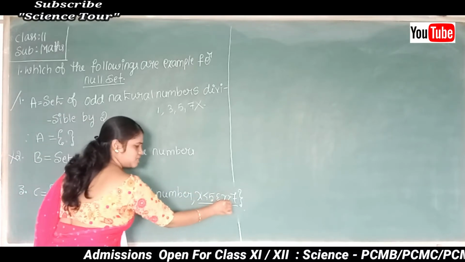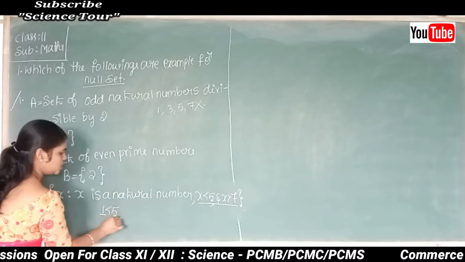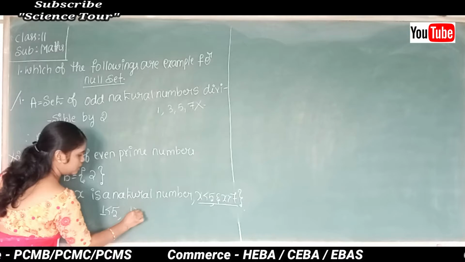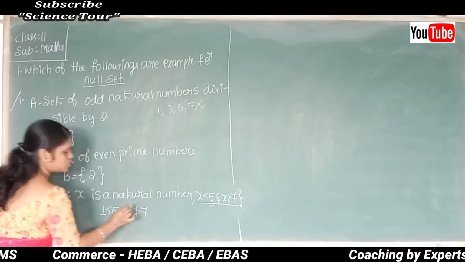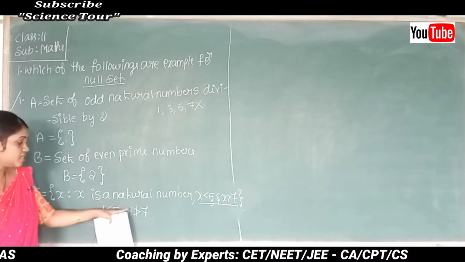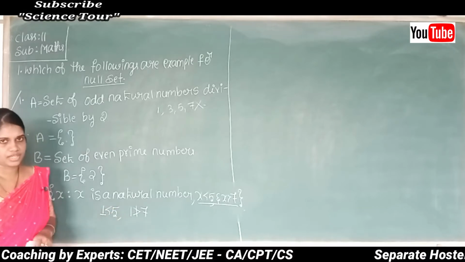But what about the second condition? Is 1 greater than 7? No. Only the first condition is satisfied, but the second is not.